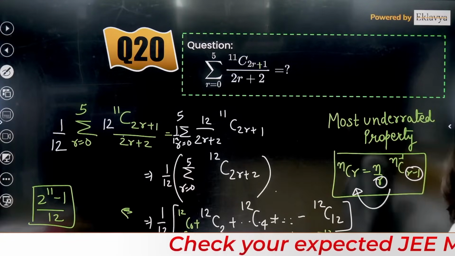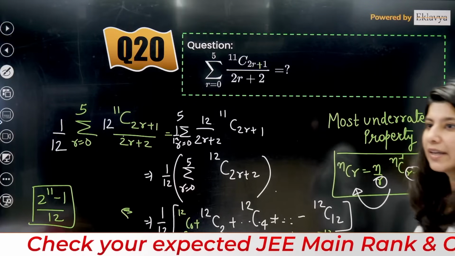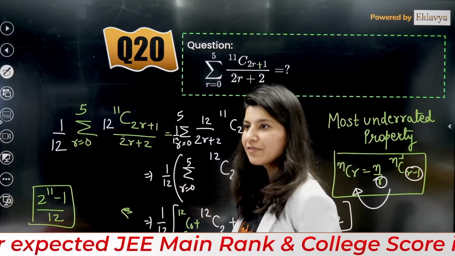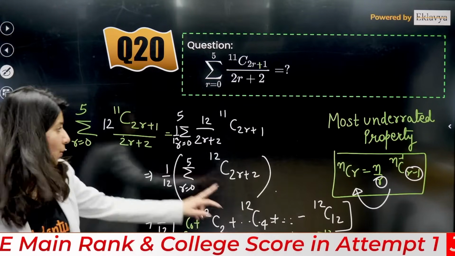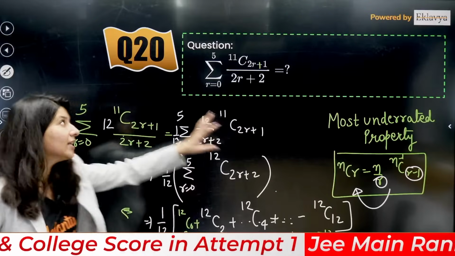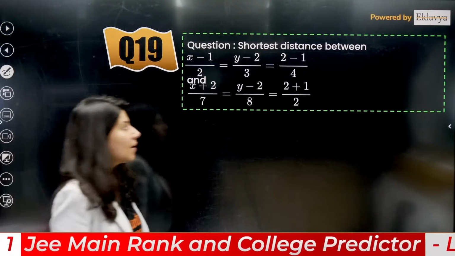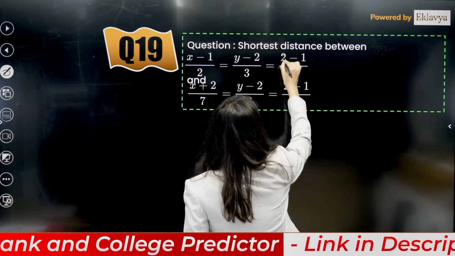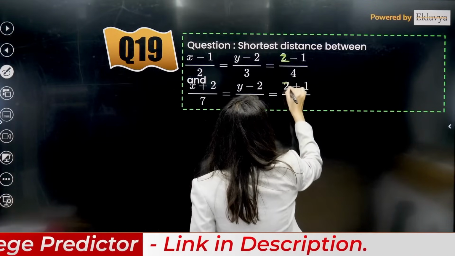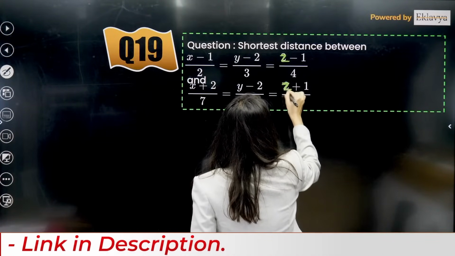Yes? Understanding? Getting it? Okay? Clear? Perfect. So this property is the most underrated property of JEE Main, very few people take it seriously. Now we have this question, I told you that a short question will be there.